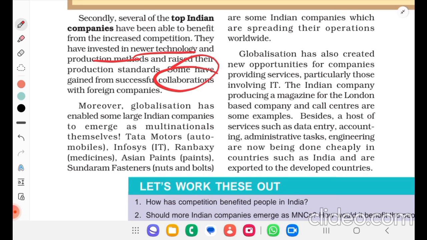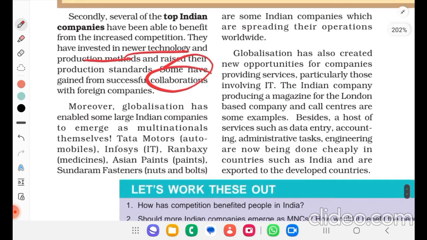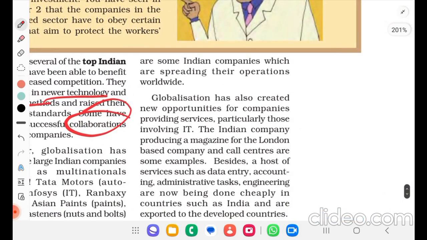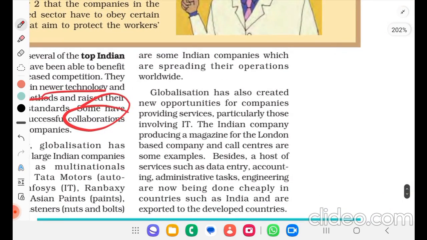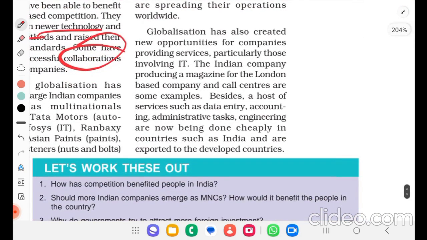Tata Motors, Infosys, Asian Paints, Sundaram Fasteners, which is nuts and bolts based, are some Indian companies which are spreading their operations worldwide. Globalization has also created new opportunities for companies providing services, particularly those involving IT.